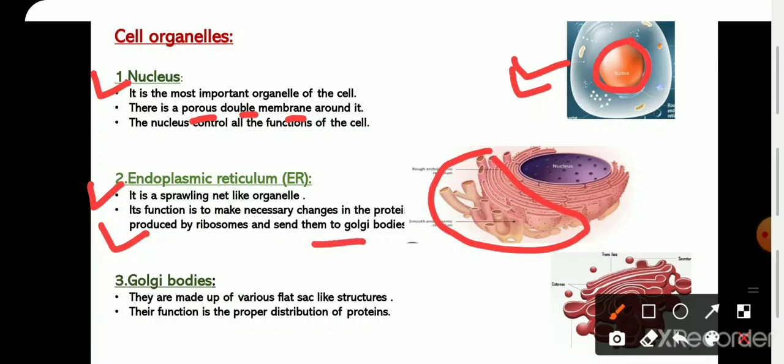Now third organelle, that is Golgi bodies. They are made up of various flat sac-like structures. You may see in the image. So the main function of the Golgi bodies is the proper distribution of proteins in the entire cell.